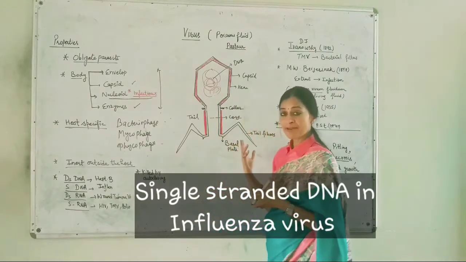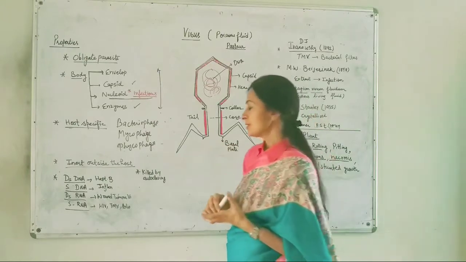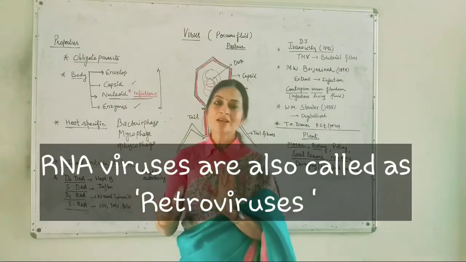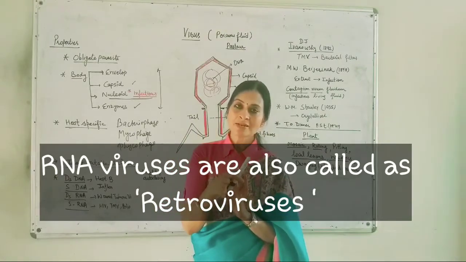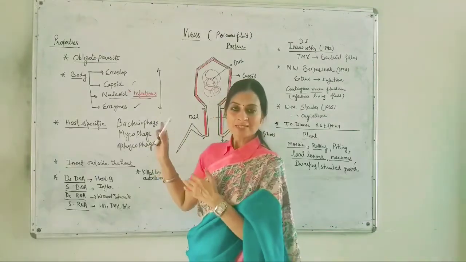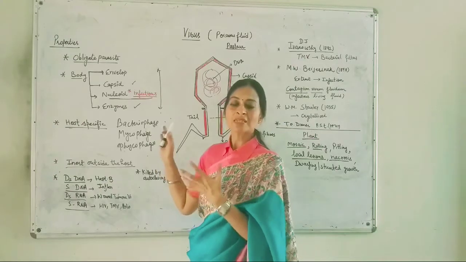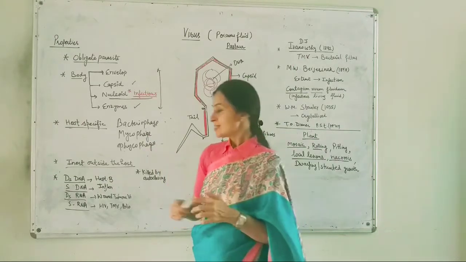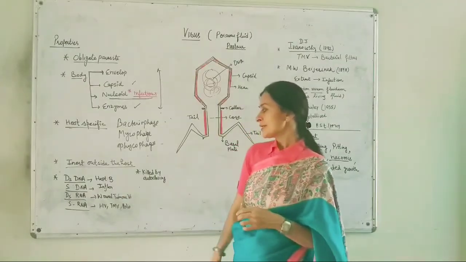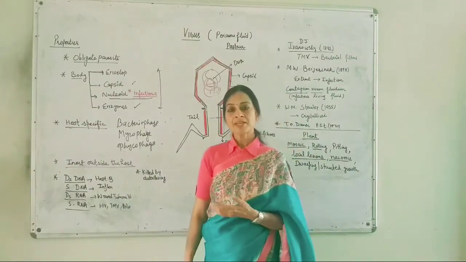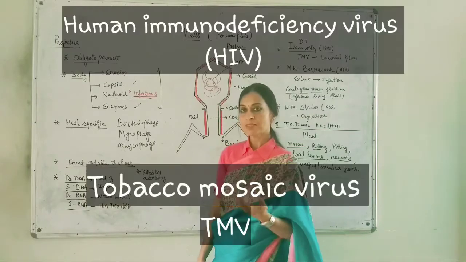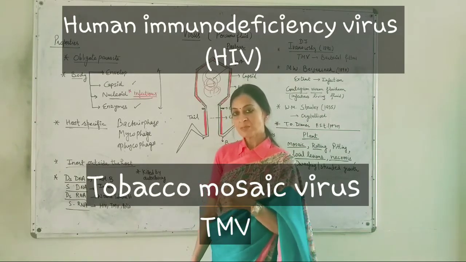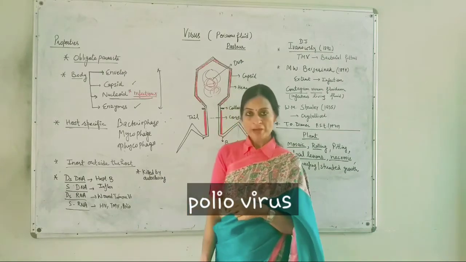If they are RNA viruses, then the RNA can also be single-stranded or double-stranded. In general, RNA is always single-stranded, but viruses are the exceptional cases where they possess double-stranded RNA also. Single-stranded RNA is observed in HIV, the AIDS virus, TMV, tobacco mosaic virus, which is a plant virus, and polio virus.